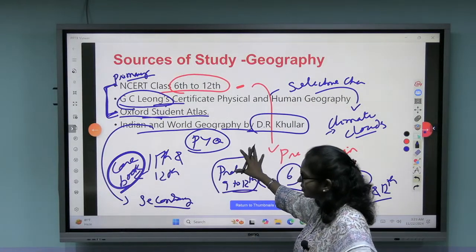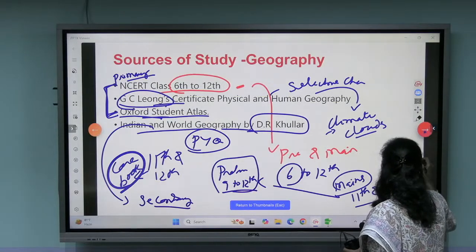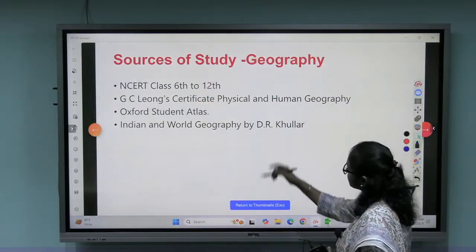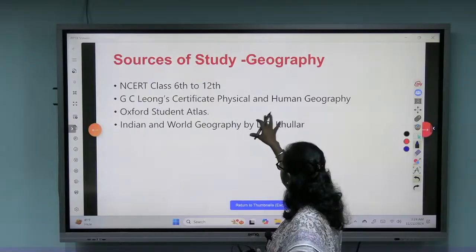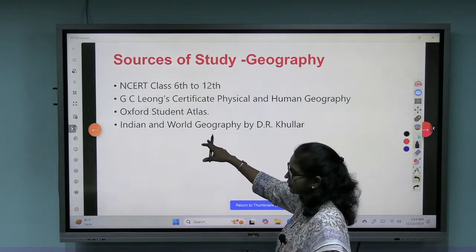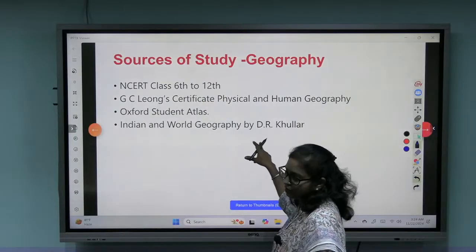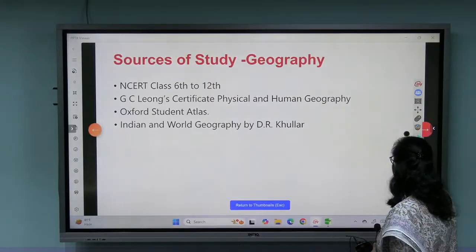I hope you got clarity on the sources. Yes: NCERT 6 to 12, GC Leong's Certificate Physical and Human Geography, Oxford Student Atlas, and the secondary source is your Khuller. So this is how you should go for your study.